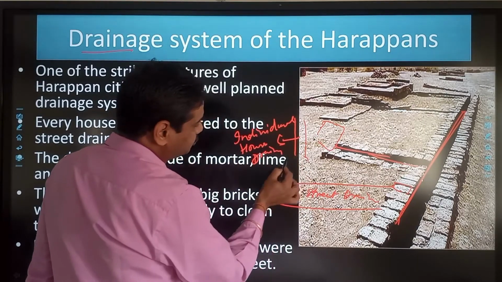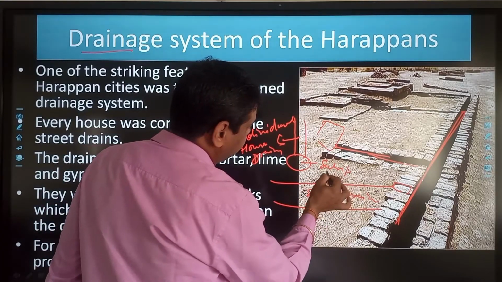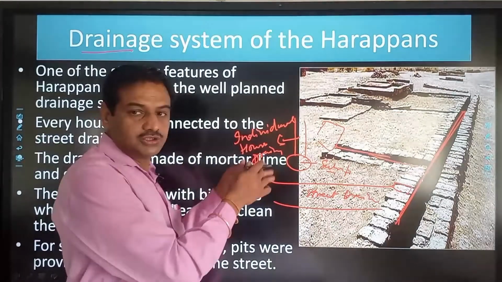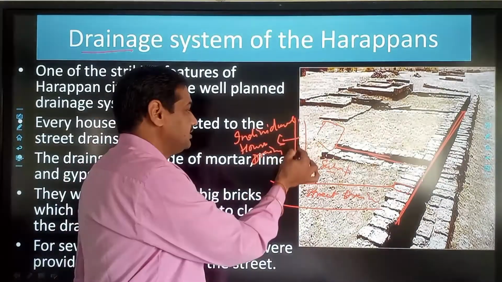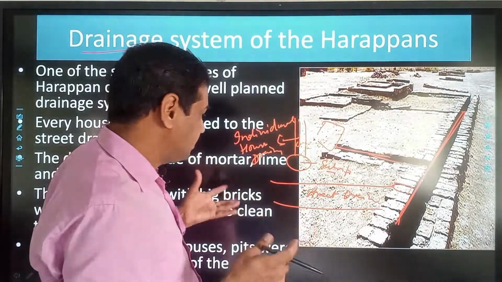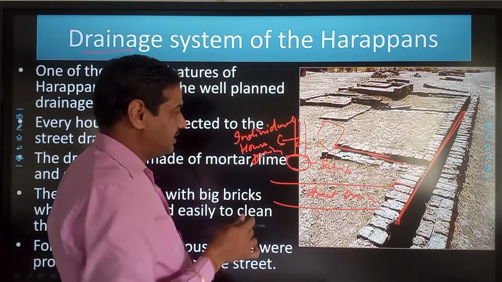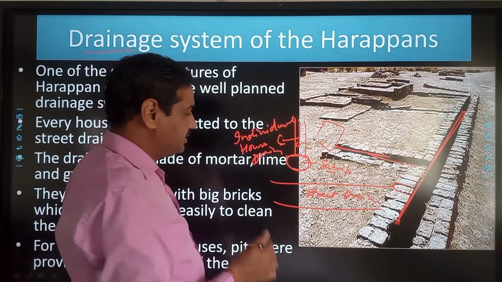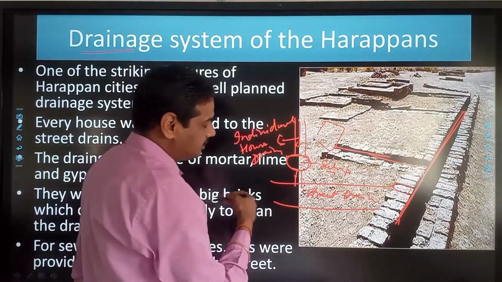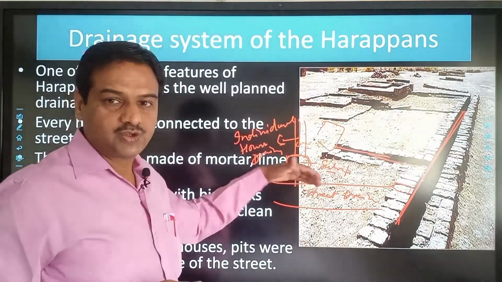But on the way there used to be a sump. So sump was a kind of ditch. It may be rectangular or circular in shape. So the drain which used to come from the house, that used to carry waste of the house, but there was some solid waste also. So the water used to be collected in this sump so that the solid waste can be sedimented and the clean water can reach up to the street drain, so that there cannot be blockage in this street drain and water can flow without any obstacle.